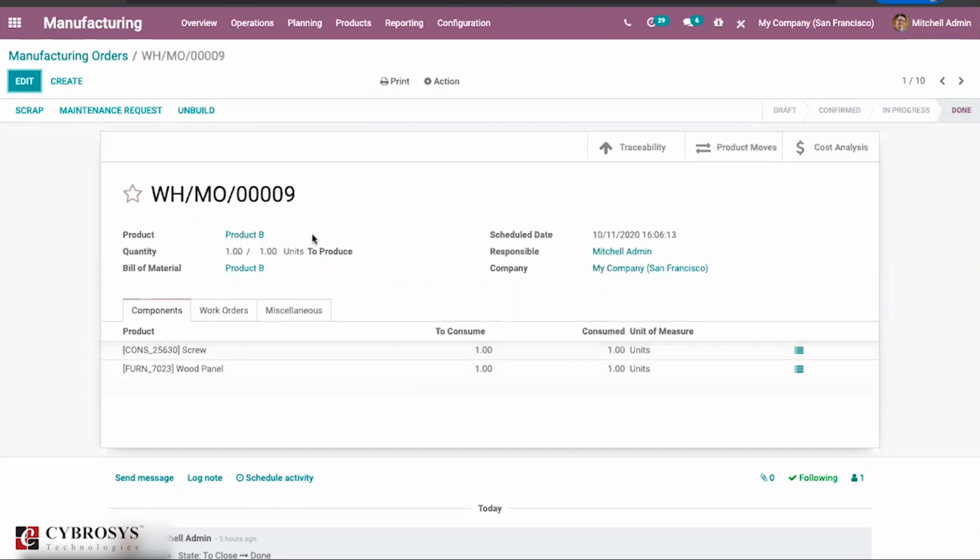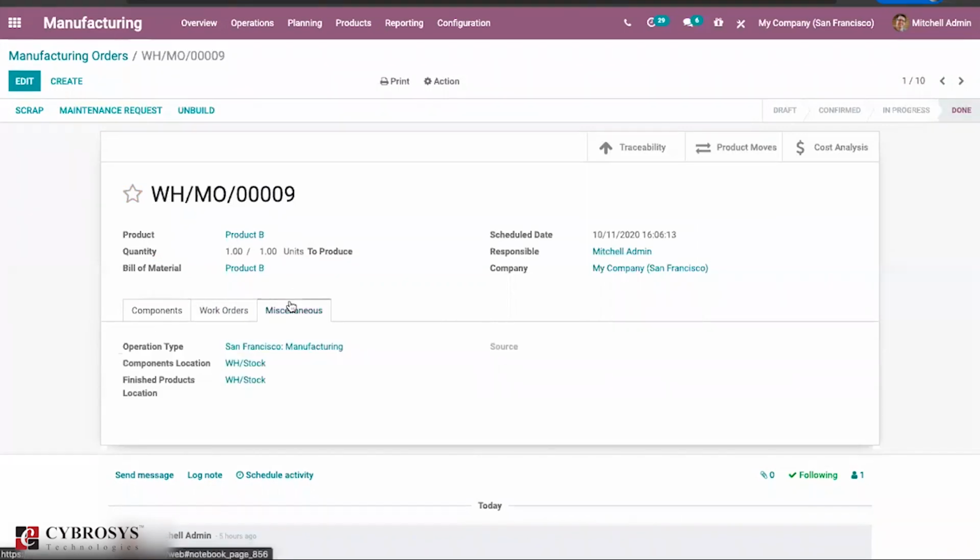Then schedule date instead of deadline, and the plan date in the manufacturing order. Then the source field is now under the miscellaneous tab. This type of thing has been changed, so you can find the source field showing from which source it has come.